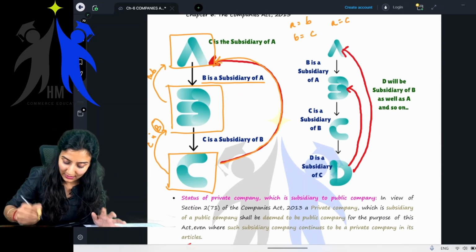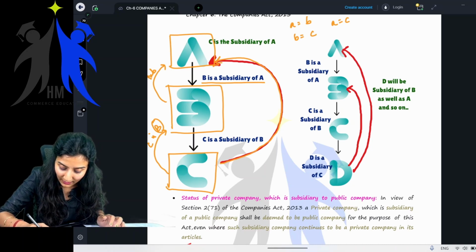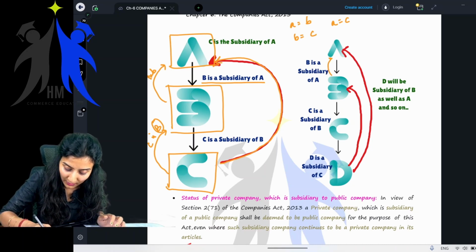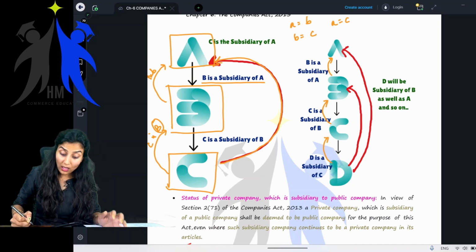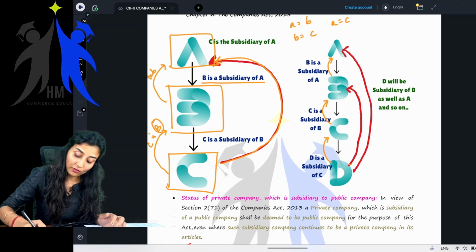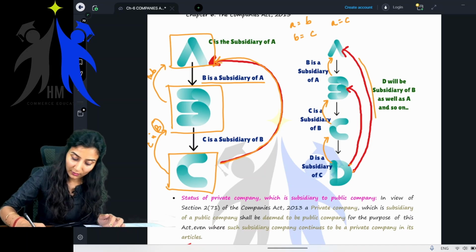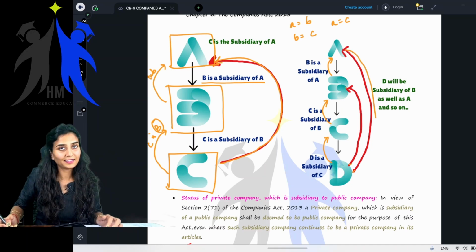Yes, ma'am. See now, in the same manner, B is a subsidiary of A. C is the subsidiary of B. D is a subsidiary of C. Now, D will be subsidiary of B also. D will be subsidiary of A also. Right? Correct? Getting my point?